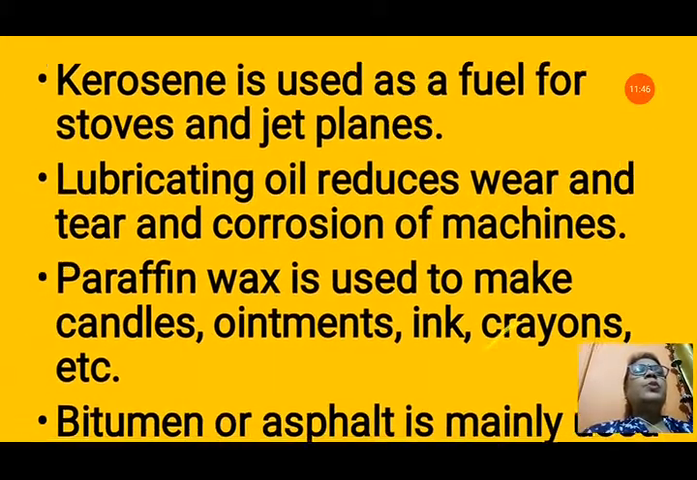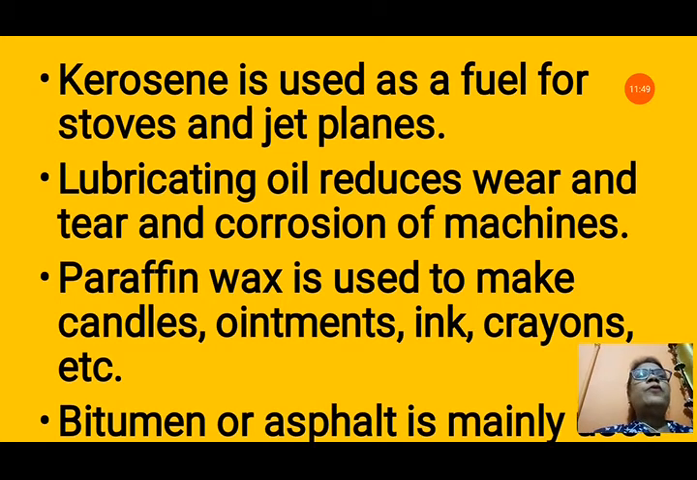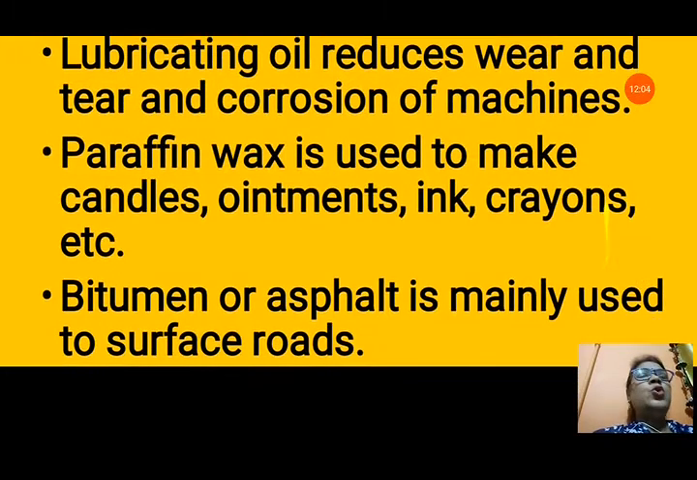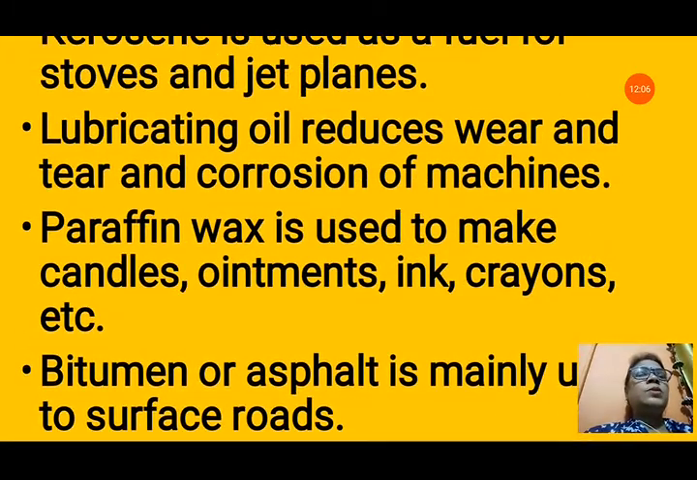Kerosene, that is one of the products of petroleum. It is used for fuel for stoves and jet planes. Lubricating oil reduces wear and tear and corrosion of machines. It lubricates the machine parts. Paraffin wax is used to make candles, ointments, ink, crayons, etc. Bitumen or asphalt is mainly used to surface roads. So all these are very much useful for our life.